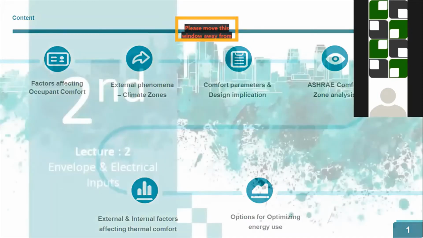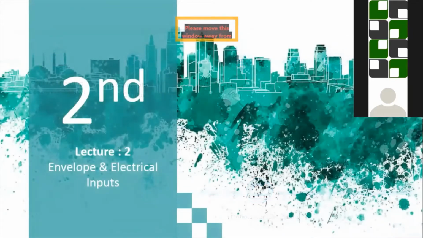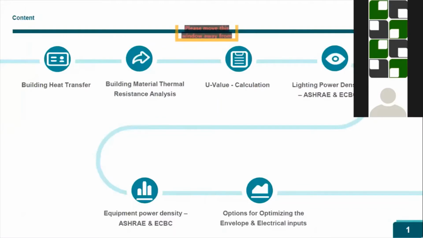And next, moving on to envelope and the electrical inputs. So envelope is nothing but the wall, roof, and the glazing properties, and electrical, as I told, is the lighting and the equipment load. So in detail, if you want to discuss that, envelope properties play a major role in defining the heat load of a building. If there is a room, what capacity of cooling is required will be decided based on the envelope of the building.